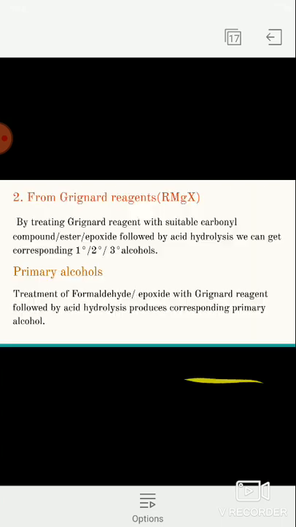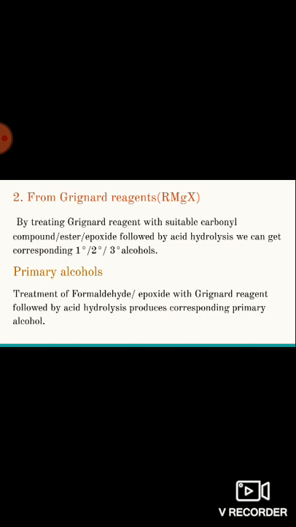Next, the next preparation method of alcohols is from Grignard reagents. The general formula of Grignard reagent is RMgX, alkyl magnesium halides, generally known as Grignard reagents. Grignard reagent is generally produced due to the interaction of alkyl halide with magnesium metal in the presence of dry ether. By using Grignard reagents, we can prepare alcohols.